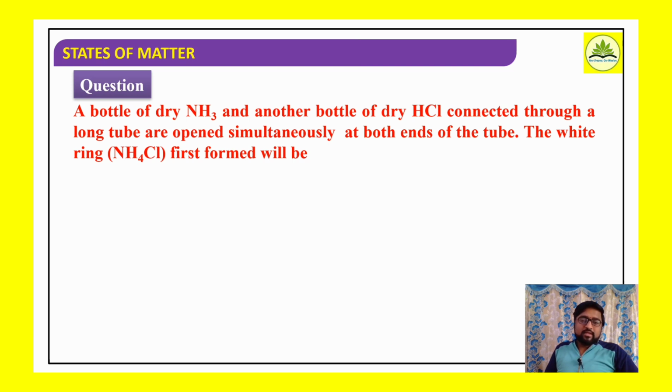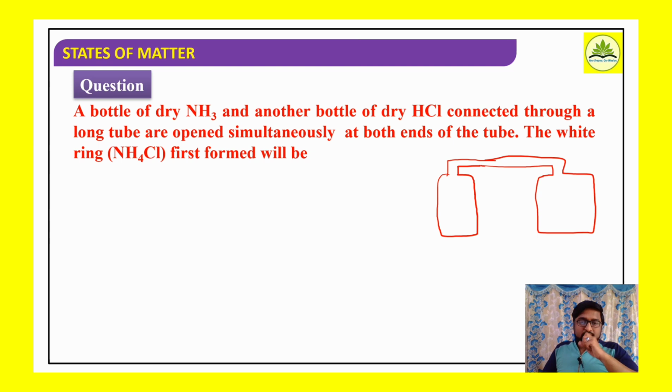Okay, consider this is one bottle, and this is the other bottle. One bottle is filled with ammonia and the other bottle is filled with hydrochloric acid gas, HCl gas.